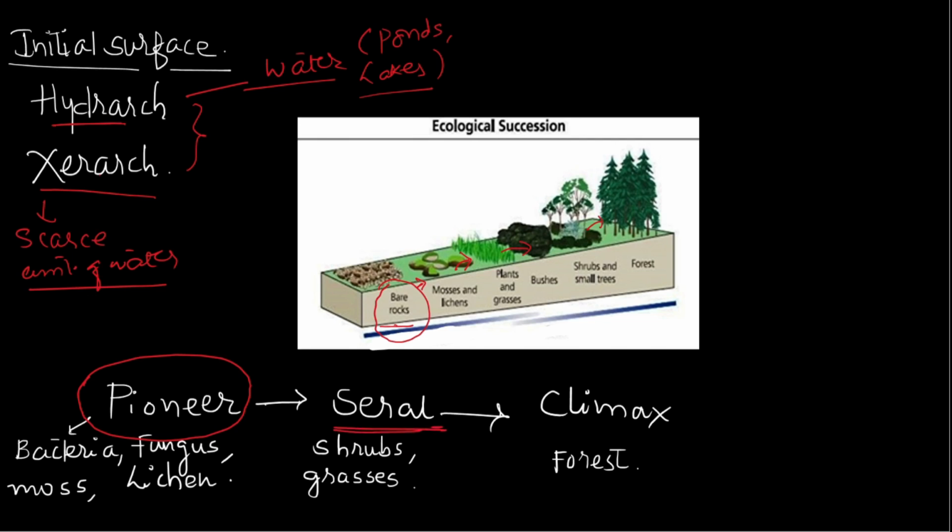And then what we see at the end is forest, and that is the climax. In formal language climax means final, and that is the case in environmental science as well. The climax species is forest, and climax is the final stage of any ecological succession. So that was all about various terms of ecological succession. We'll see various aspects of succession in greater depth.